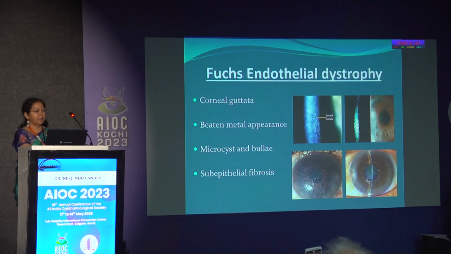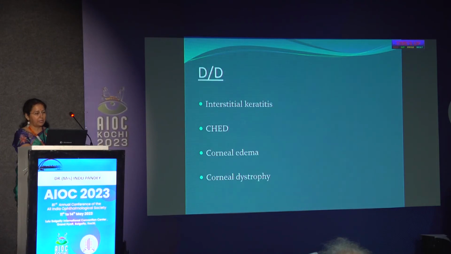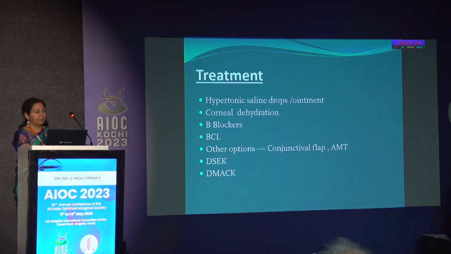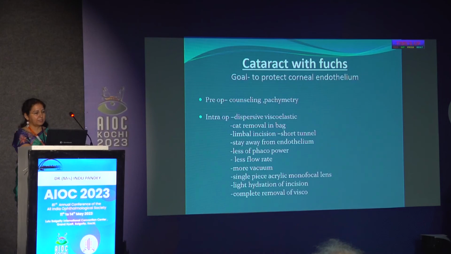In stage 3, wherein you have stromal edema, they present as microcysts and bullae, and stage 4 is characterized by subepithelial fibrosis. So the treatment of choice is hypertonic saline drops and ointment, dehydration of the cornea, beta blockers, and bandage contact lenses when the bullae are ruptured and the patient is in pain. The other options could be DSEK and DMEK in the later stages.